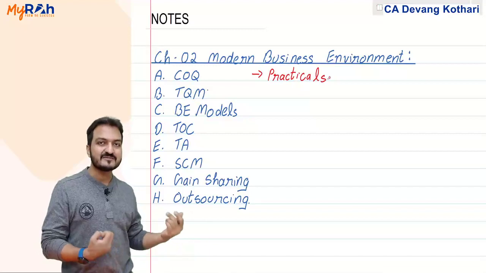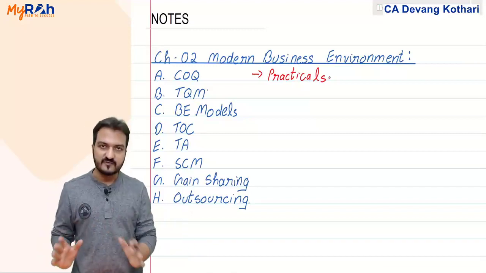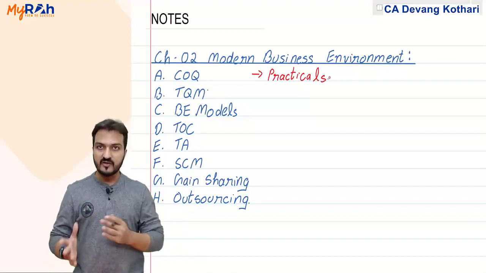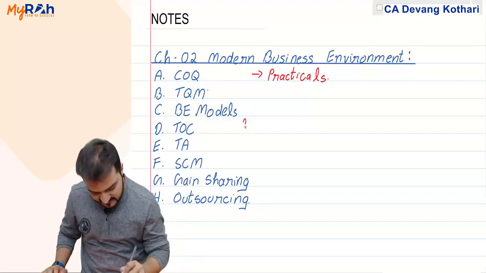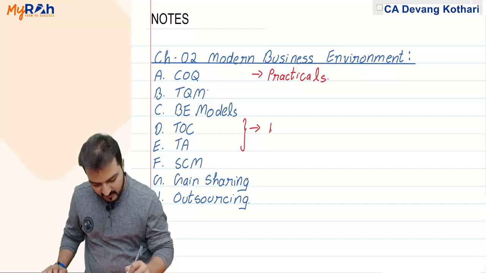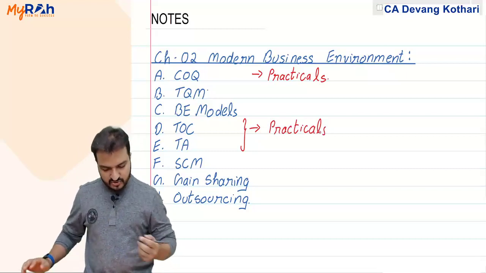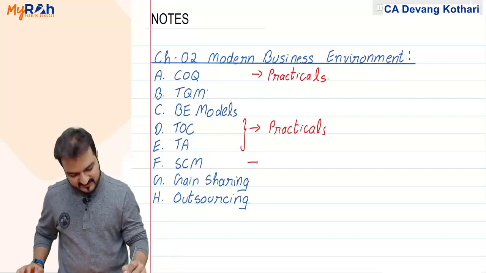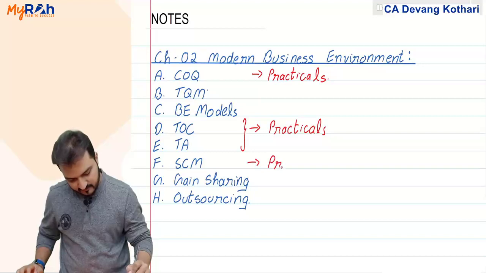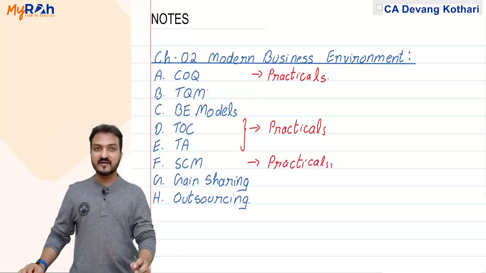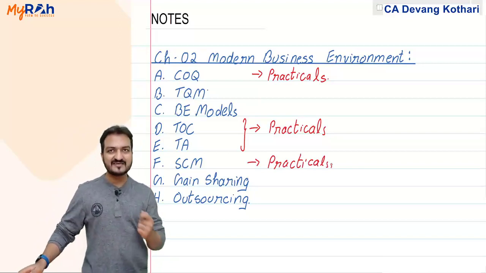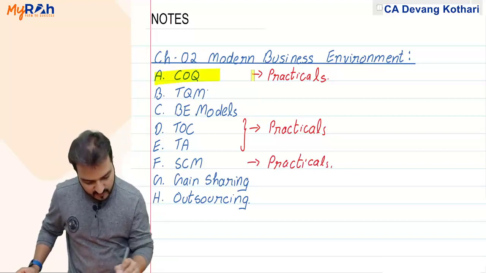Rest all the topics are mostly theory, not only theory, like theory of constraints and throughput accounting might also involve some practicals. In class, we had also done one practical regarding supply chain management. But like I said, most commonly practicals will be out of cost of quality only.